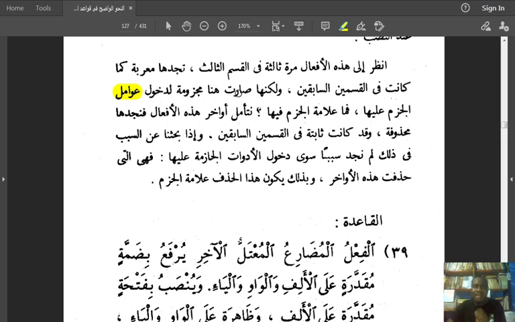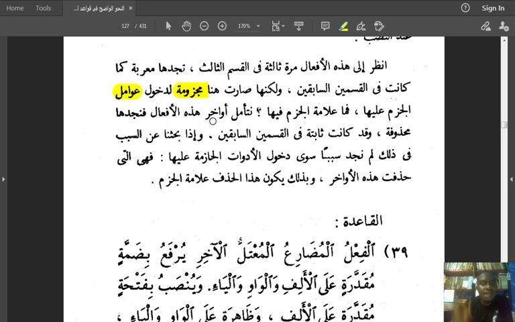It says ولكنها صارت. صار means to become, but then these verbs have now become majzuma. They've become majzuma, that is the jussive case. لدخول عوامل الجزم عليها, because of the tools. We've now seen tools of jazm, which is the lam, and then la and nahiya. They all cause the present tense verb to end in the jussive case, to become majzum. فما علامة الجزم فيها. So what is the sign that shows us that this verb is majzum?